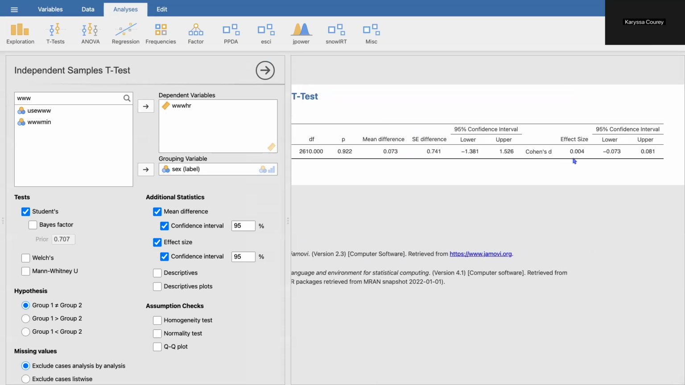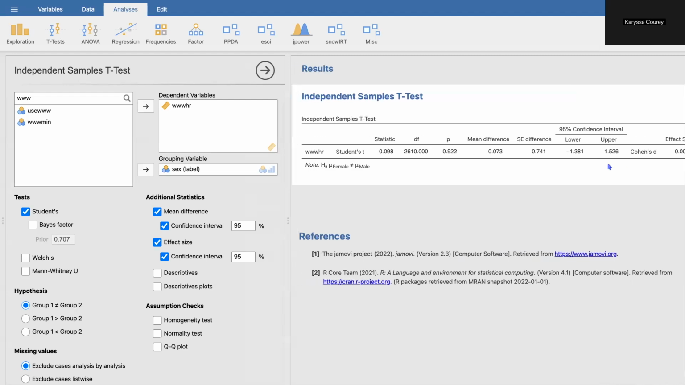And importantly, when we look at Cohen's d, is this effect actually meaningful? Well, again, it's so small, so close to 0. And our confidence interval for the effect size overlaps with 0. So we don't have enough information to conclude that there's a statistically significant or practically significant difference here.